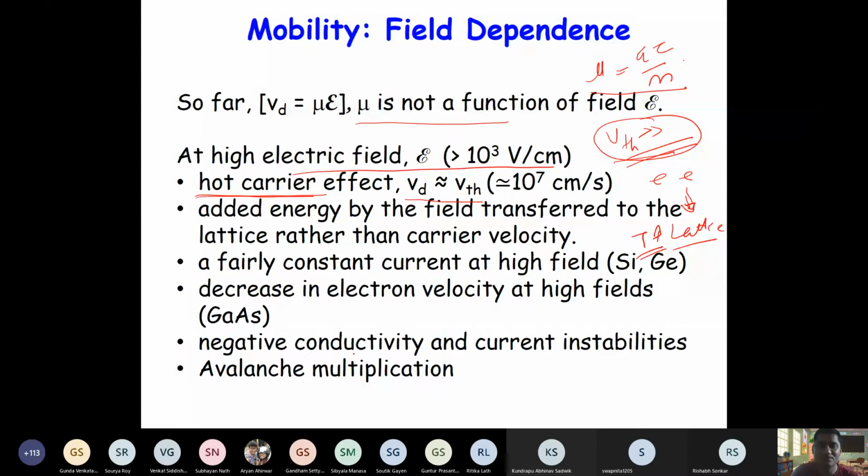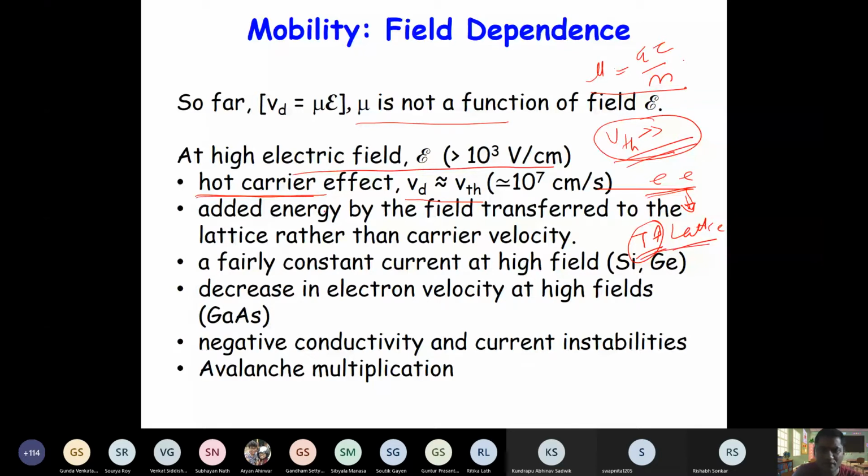So that's what happens when you draw a large current from a certain material. Usually the material gets heated up, right? So that means the energy supplied to the carriers is actually getting transferred to the lattice. So at high field, basically, this is what happens. We get hot carriers, and the lattice temperature increases.